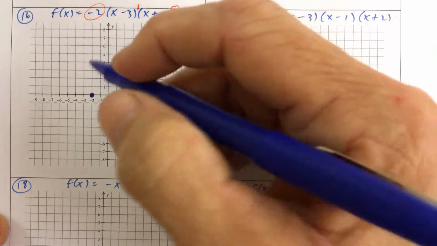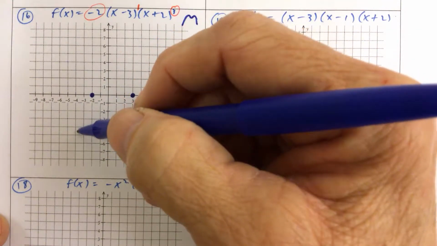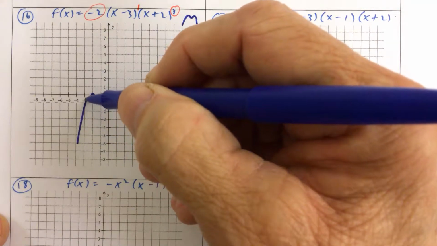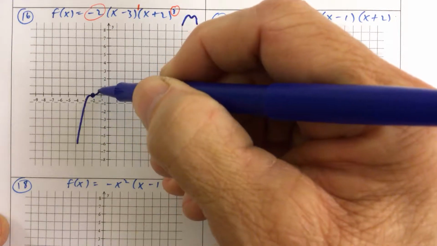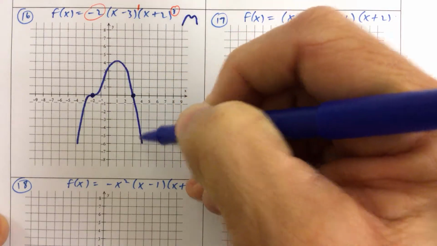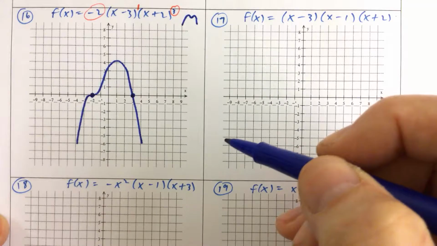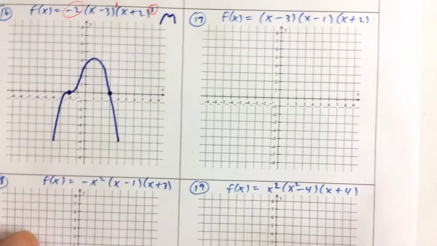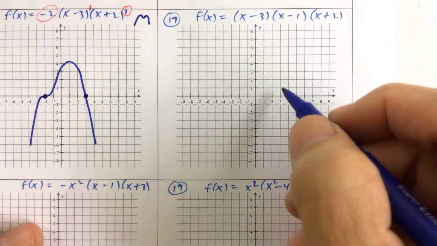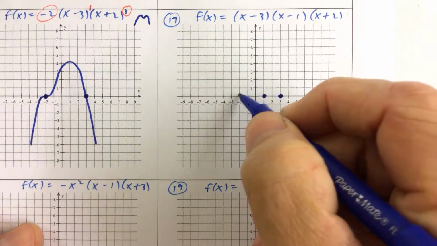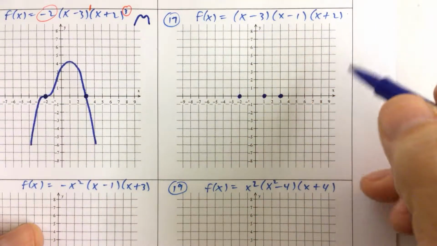And so we're going to be starting by going up through the x-axis at negative 2, but with a squiggly. And then we're going to come down through the x-axis at 3, and we can see that the ends of the graph look exactly the way we said they were going to look. All right, so then number 17, we can see we have x-intercepts of 3, 1, and negative 2 when we set each factor equal to 0.